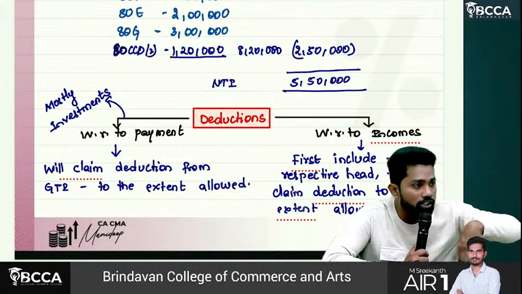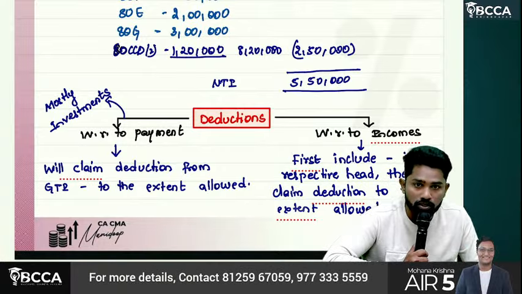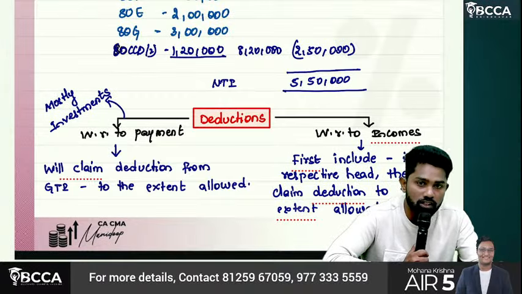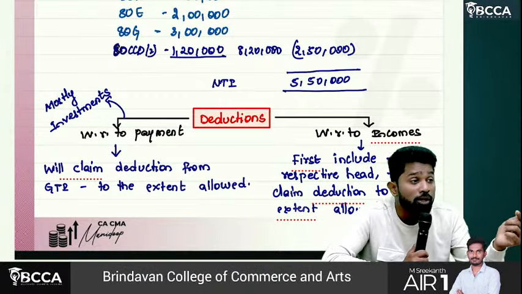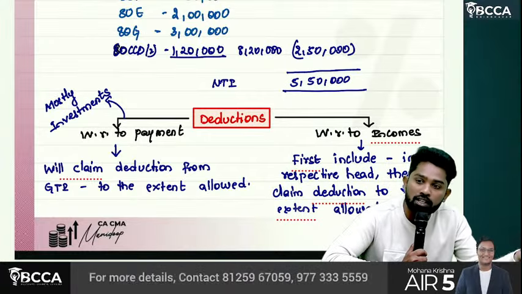First you take the full income which you have, include it in the respective head, include it in the gross total income, then however much deduction is allowed, that has to be subtracted. Why? Because this is first an income. So include it as income and later again claim it as deduction.